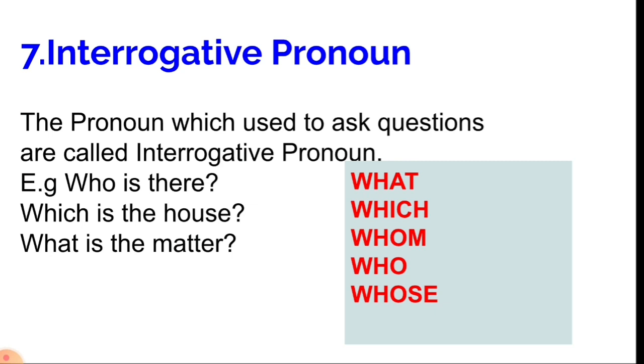The next one is interrogative pronoun. The pronouns which are used to ask questions are called interrogative pronouns. For example, who is there? Which is the house? What is the matter? In all these questions, who, which, what, these are the interrogative pronouns. Here are some examples of interrogative pronouns such as what, which, whom, who, and whose. These interrogative pronouns help us to ask questions.